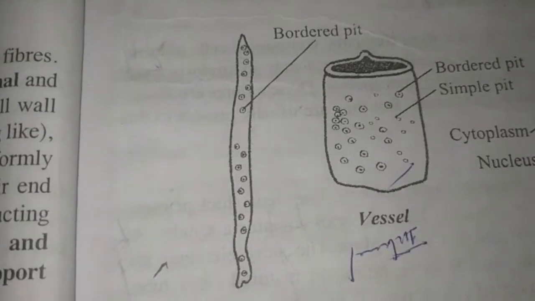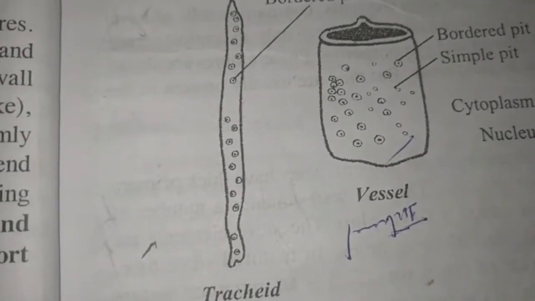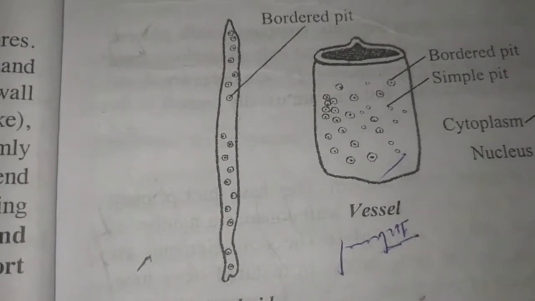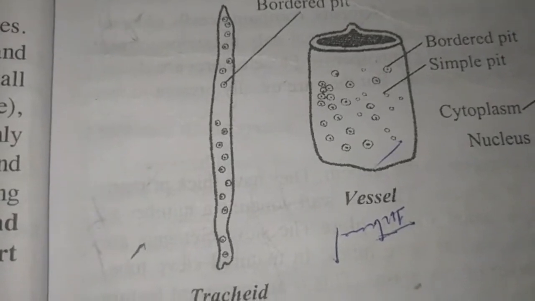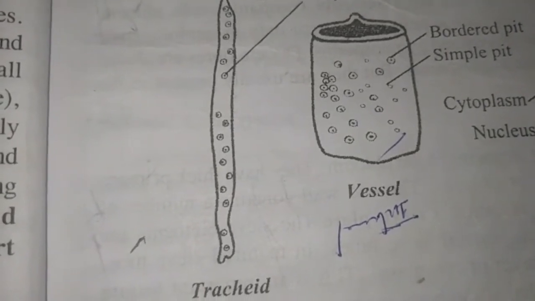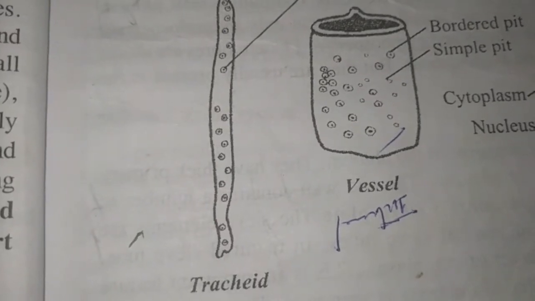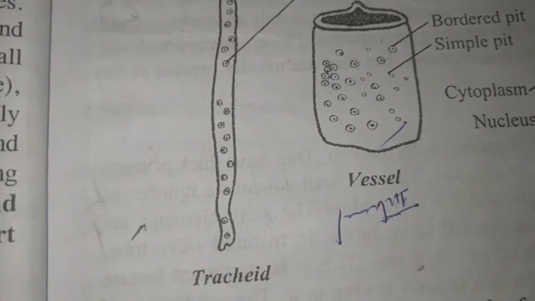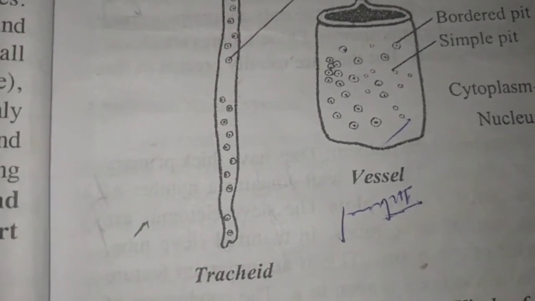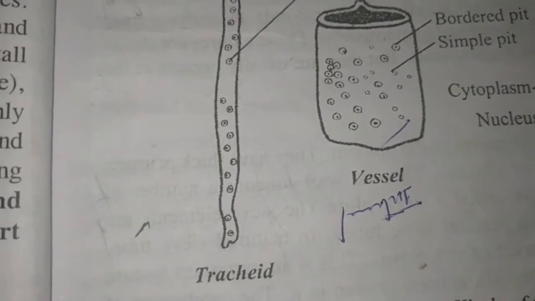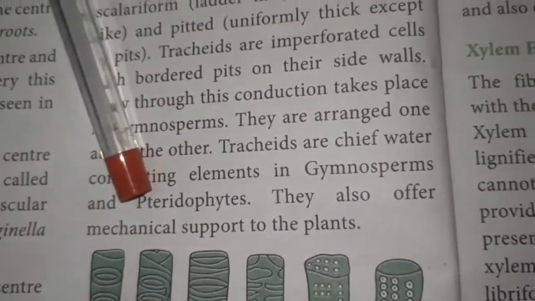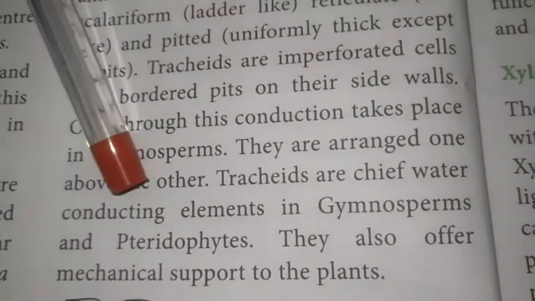The tracheids are the chief water conducting elements in the gymnosperms. They are absent in the angiosperms. They are arranged one above the other. The tracheids are the chief water conducting elements in gymnosperms and pteridophytes. They also offer mechanical support to the plant. The tracheids are absent in angiosperms.